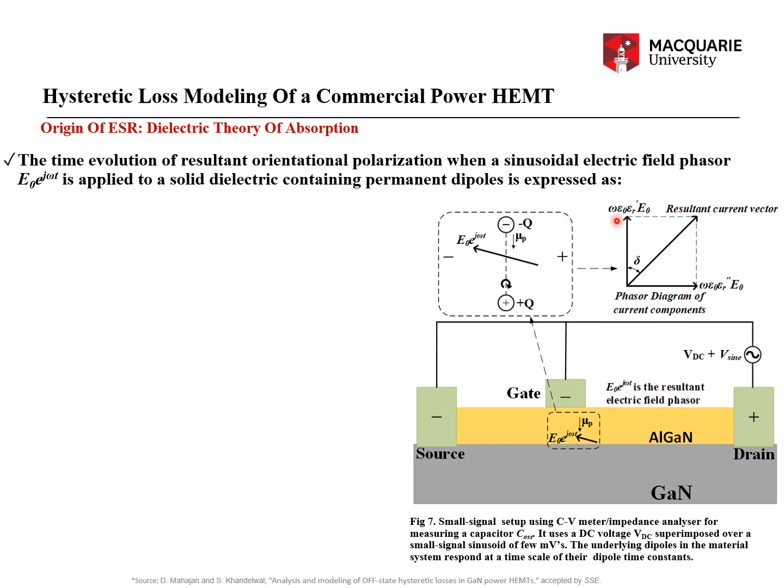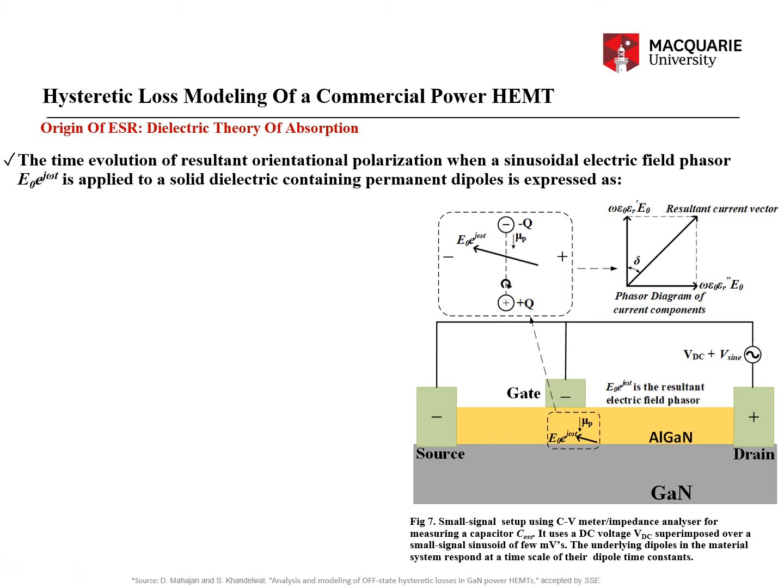radians, right? So that is proportional to omega epsilon naught epsilon r dash E naught, so it is also proportional to the real part of the dielectric constant, whereas the imaginary part of the dielectric constant corresponds to the dielectric losses, right? And so the resultant current vector leads the voltage vector by pi by 2 minus delta and lags the ideal capacitive current component by an angle delta, and tan delta is also called the loss tangent, right?